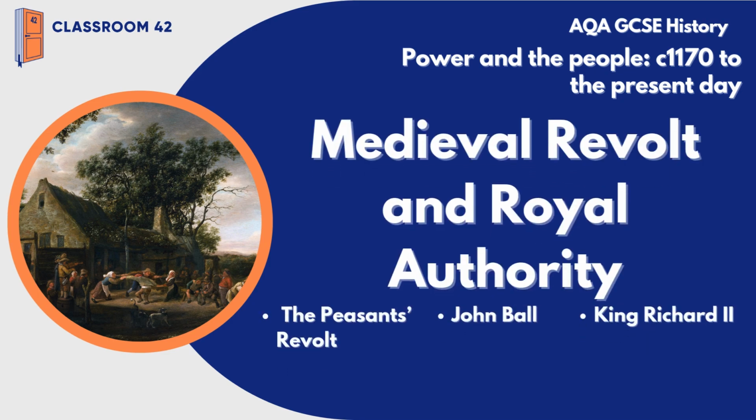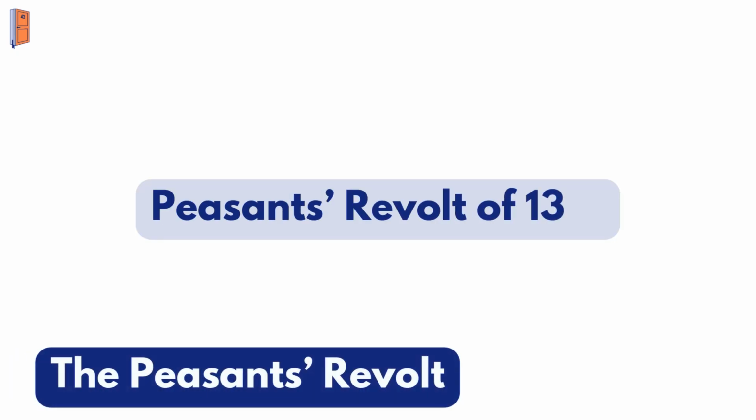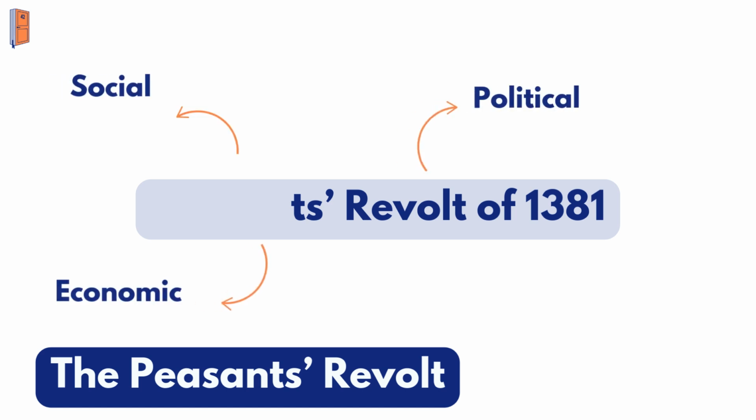Medieval Revolt and Royal Authority. The Peasants' Revolt of 1381 was caused by a mix of social, economic, and political tensions in medieval England.